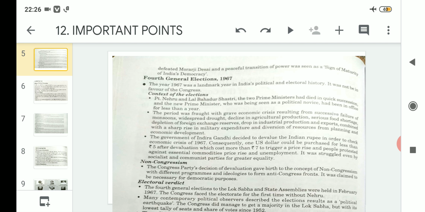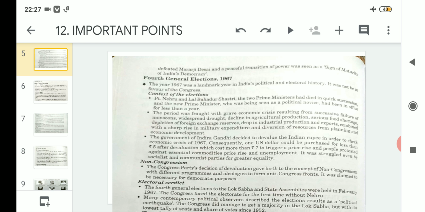Of course, Indira Gandhi. But what made a disadvantage for the Congress at that time was that Indira Gandhi was a very inexperienced candidate for the post of Prime Minister at that time, because she had been in office for less than a year and she didn't have that much experience working in the other portfolios or other departments during the regime of Jawaharlal Nehru and Lal Bahadur Shastri. So this inexperience had actually backfired on the Congress.